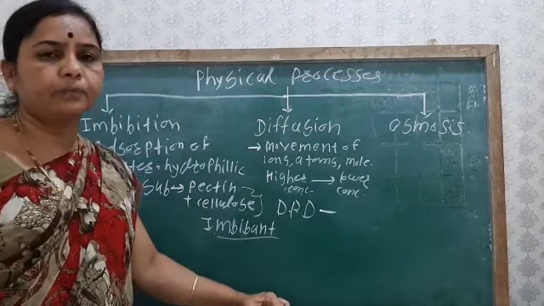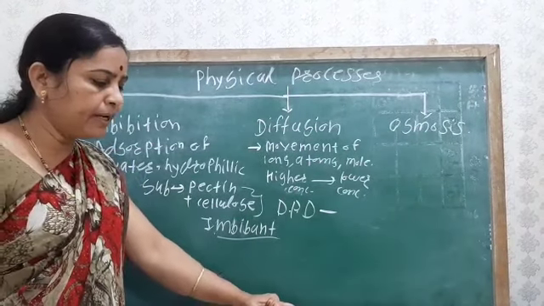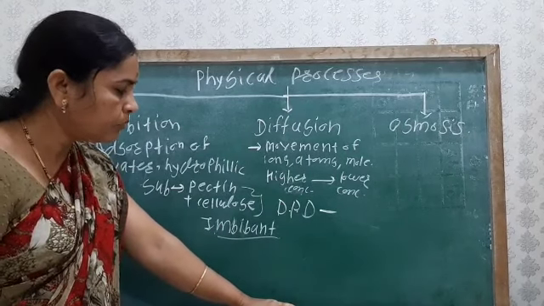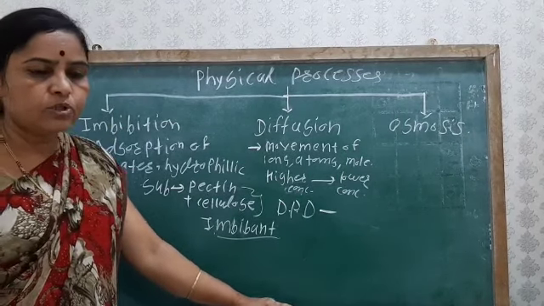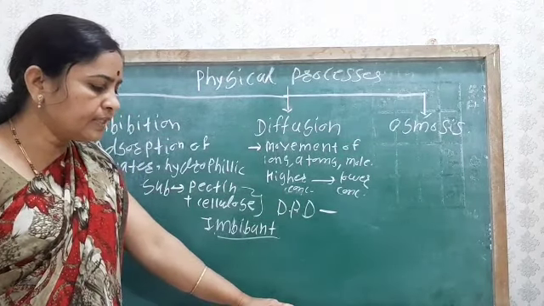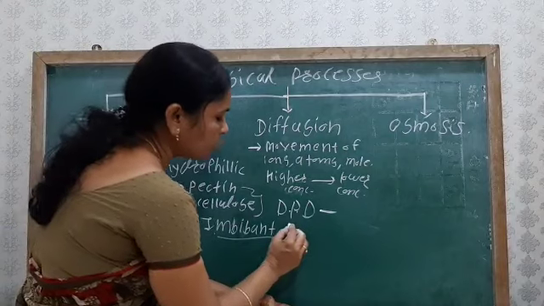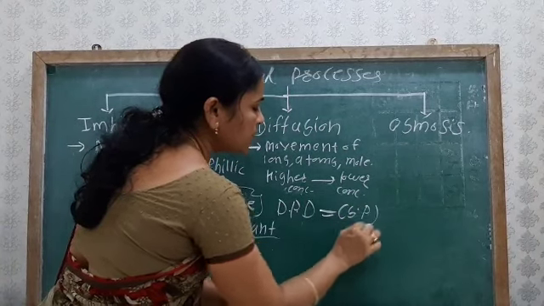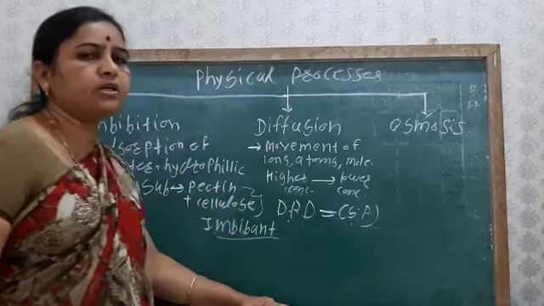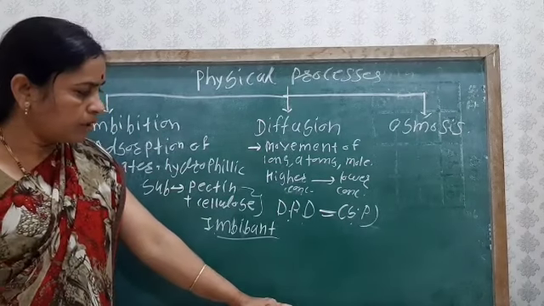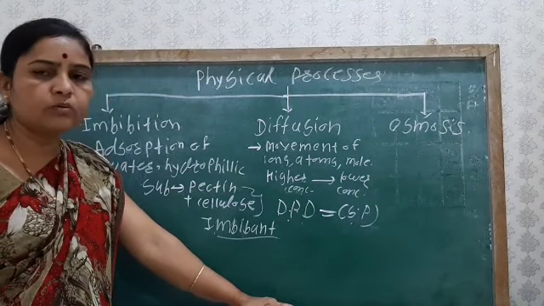Diffusion pressure deficit. Okay, so DPD is the difference between the diffusion pressure of the pure solvent and the solvent in solution. This DPD is also known as the suction pressure, that is the SP. So the diffusion pressure deficit is always equal to the suction pressure.